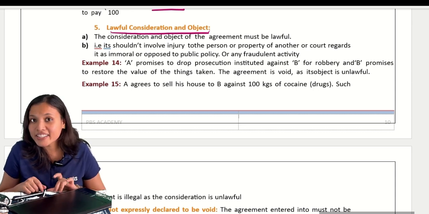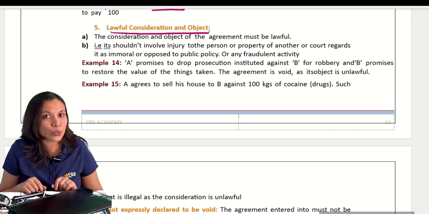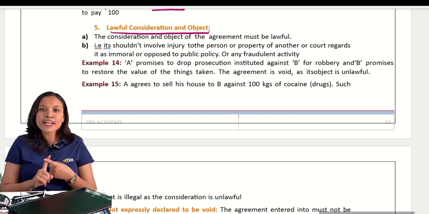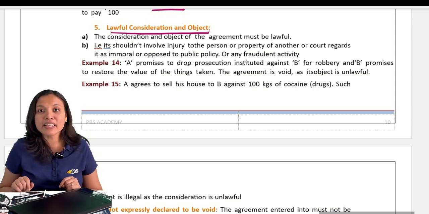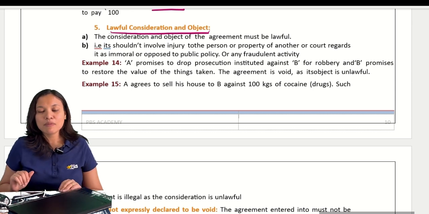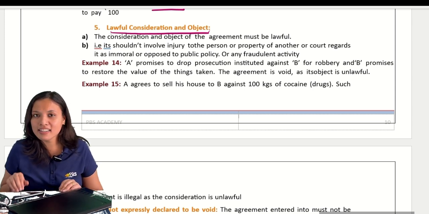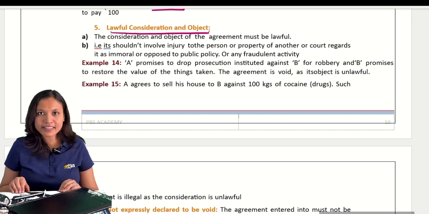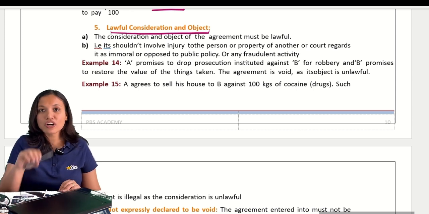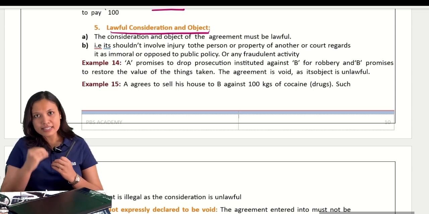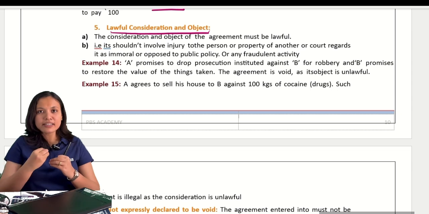Then, is it a valid one? No, because consideration and object both must be lawful, because drugs are illegal in the country. Correct? And hence, it should not involve both consideration, giving a thing and something in return, both.